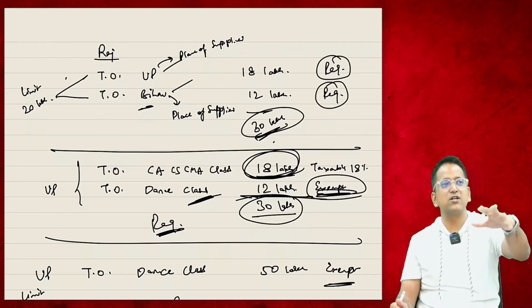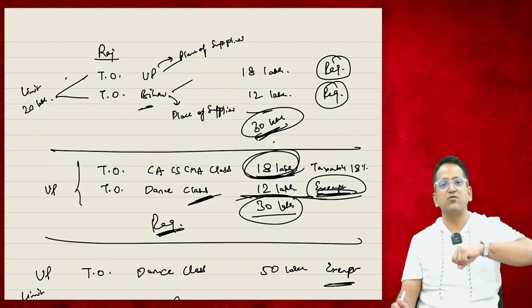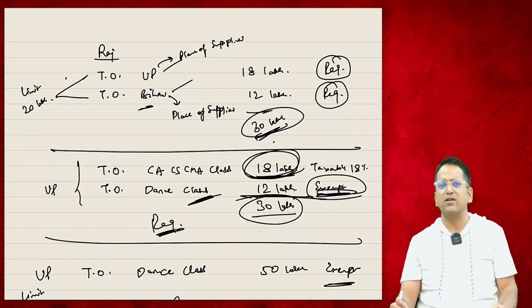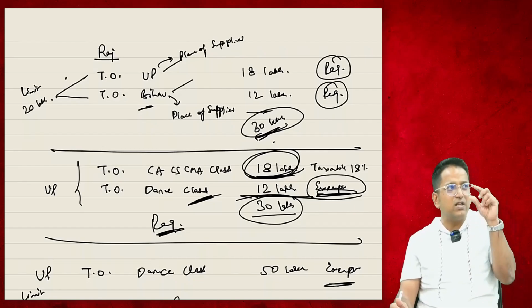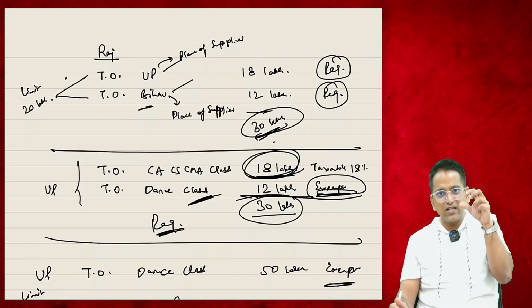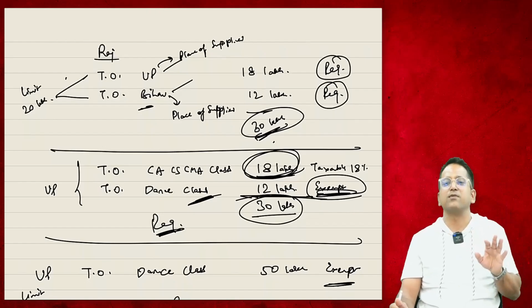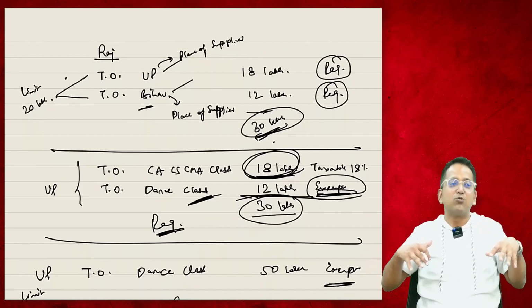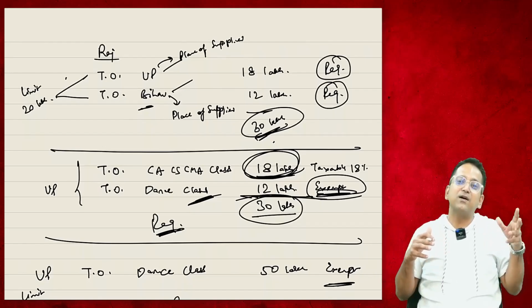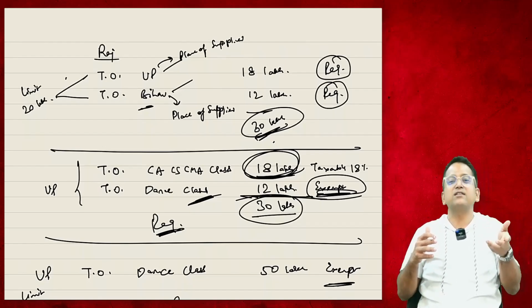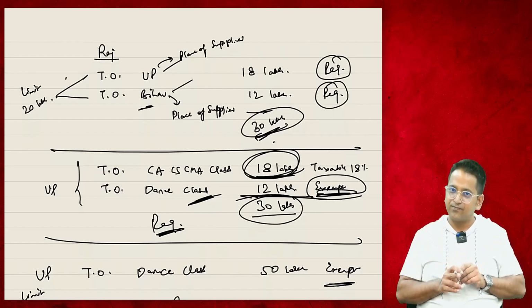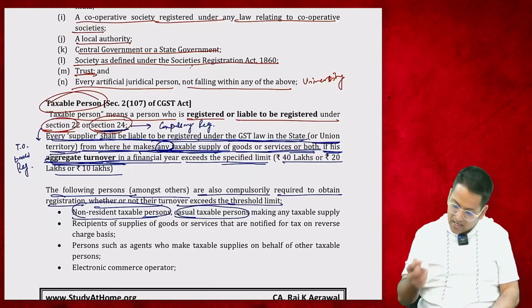If I supply from 5 states and the aggregate turnover from all 5 states is more than 20 lakh rupees, or whatever the limit is, if it exceeds that, then I have to do registration in all 5 places. For special category states, the limit is 10 lakh rupees. If the total goes beyond 10 lakh rupees, then also you need to get registration everywhere. It means if we are supplying from 5 states, that means my shop is in 5 states. So you need to see where the lowest limit is out of these 5 states. If it's exceeding that limit, then just do the registration everywhere. Right?